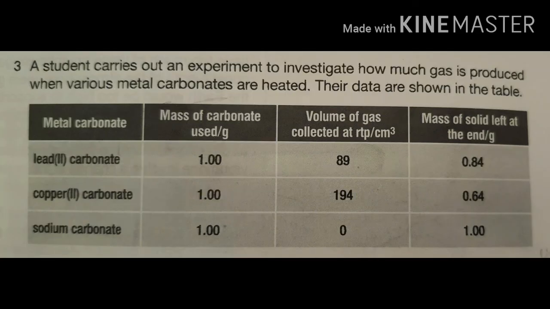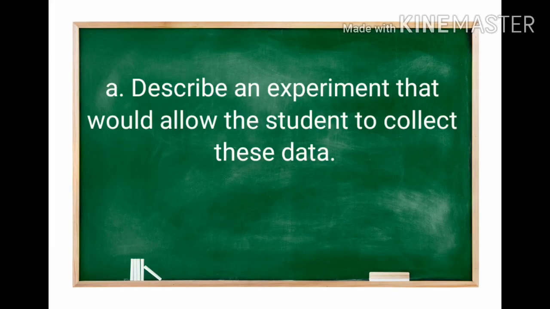A student carries out an experiment to investigate how much gas is produced when various metal carbonates are heated. The different metal carbonates used are lead carbonate, copper carbonate, and sodium carbonate. Mass of metal carbonate used for each experiment is 1 gram. Volume of gas collected and mass of solid left at the end of the experiment are also given in the table. First question is to describe an experiment that would allow the student to collect all these data.